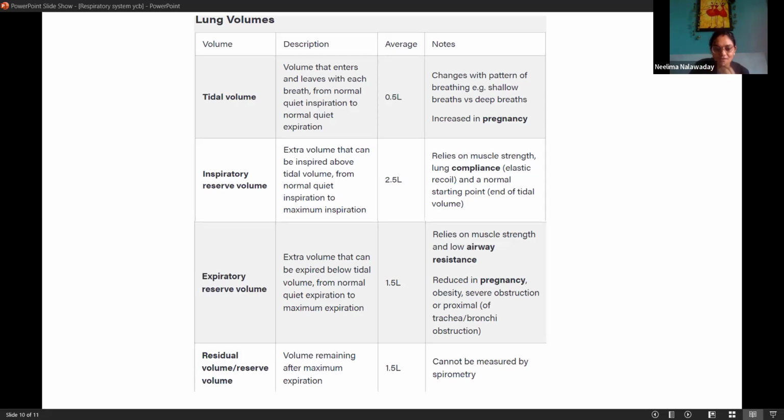So air is going to remain there. Whatever you do, you cannot take out all the air from your airway passages. The remaining air is called residual volume. That is also around 1.5 liter or 1500 milliliter. So this is clear volume of air.